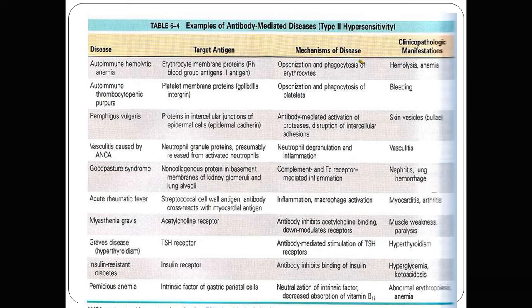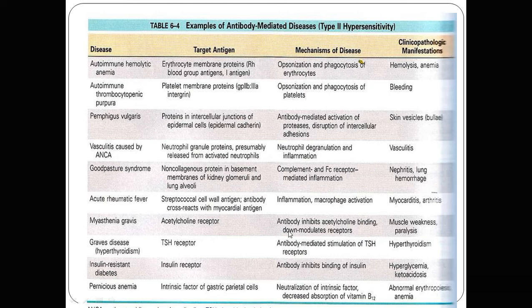This protein is responsible as the target antigen, and the complement and Fc receptor mediated inflammation subsequently leads to nephritis and lung hemorrhage, or alveolar hemorrhage.